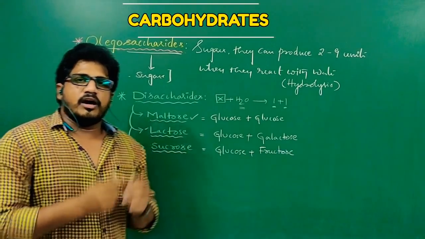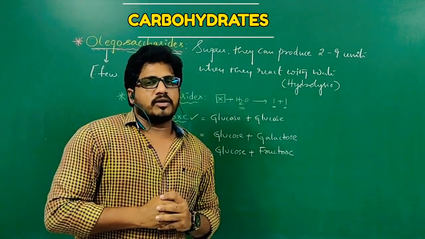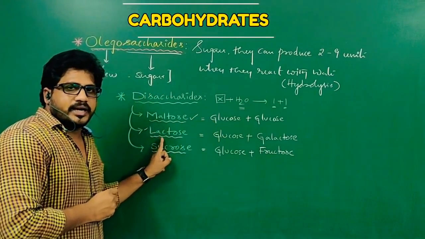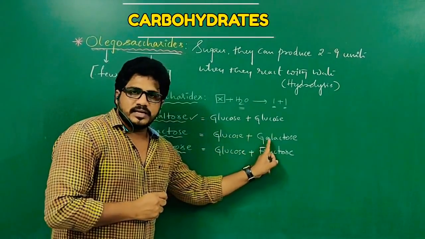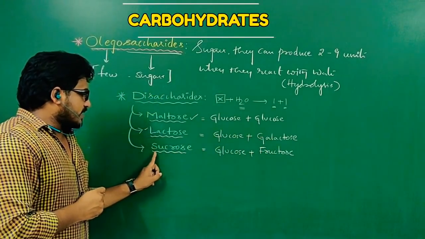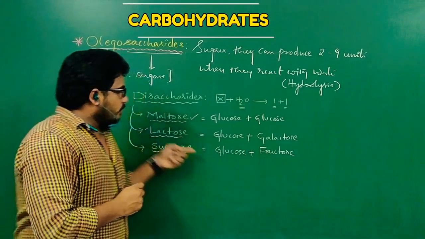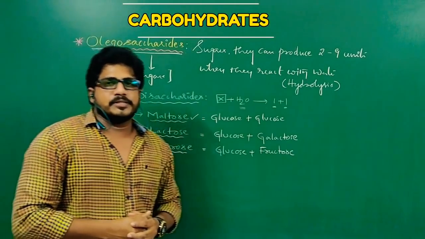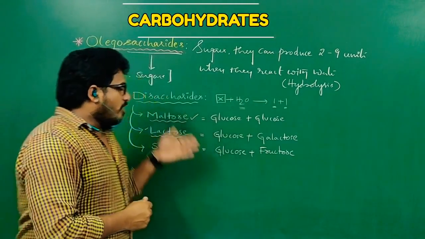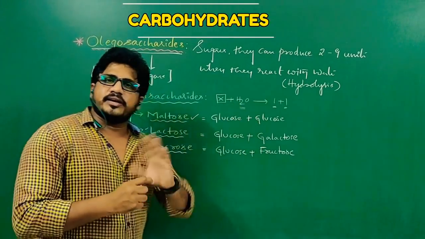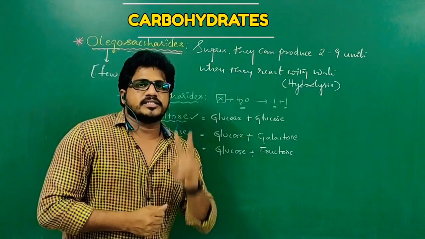A little later we will see how their structures combine to form a disaccharide. Next, lactose is a disaccharide composed of glucose plus galactose. And another disaccharide is sucrose, composed of glucose plus fructose. Why do all these three come under the examples for disaccharides? Because all three have two components. Even though their combinations are different, the number of monosaccharides is two.